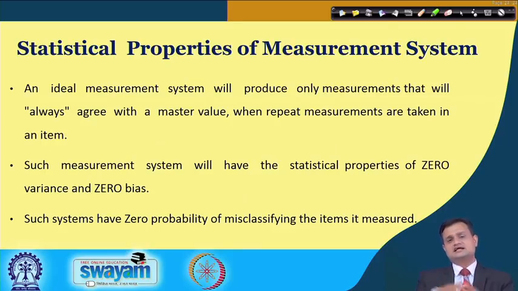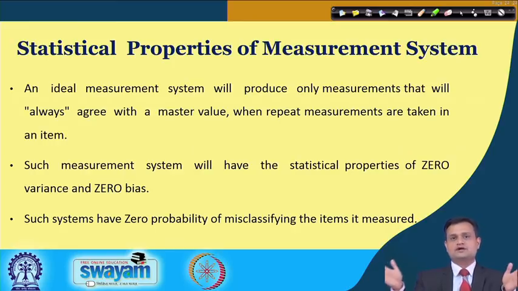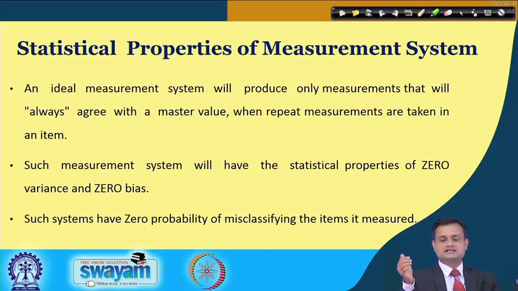There are some important statistical properties of the measurement system which are worth noticing. The first one is that an ideal measurement system will produce only measurements that always agree with the master value. I just explained what the master value is. You compare it with the reference gauge value or high-end laboratory instrument value, and if these are matching, then your measurement system is in a good condition.